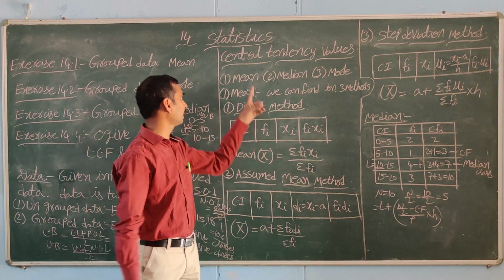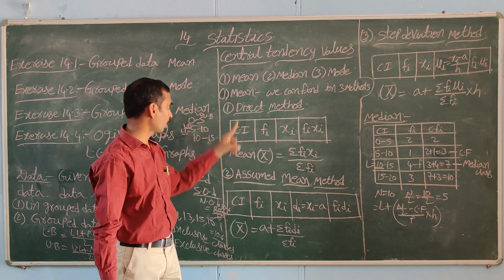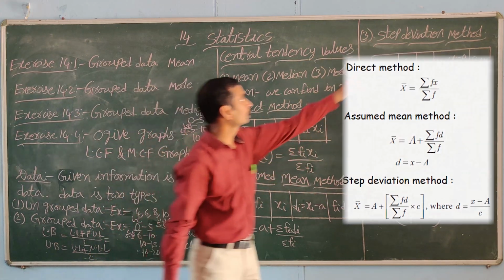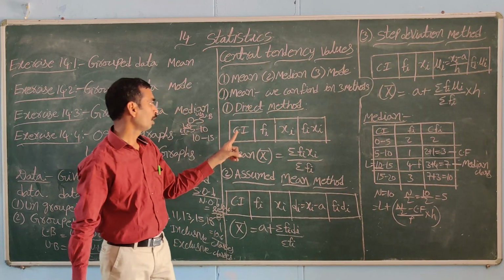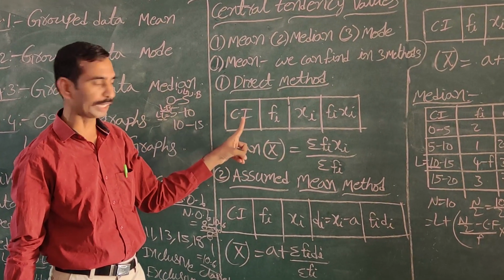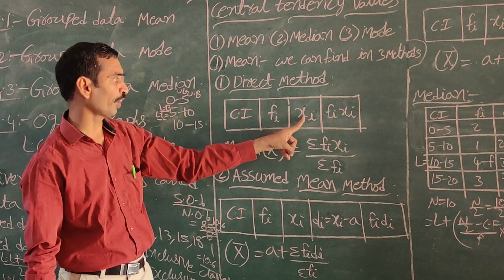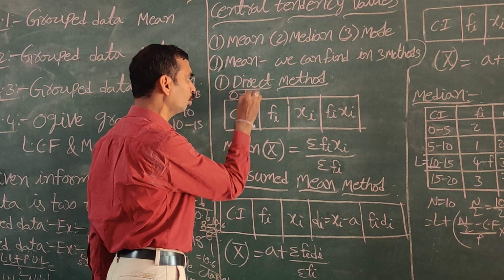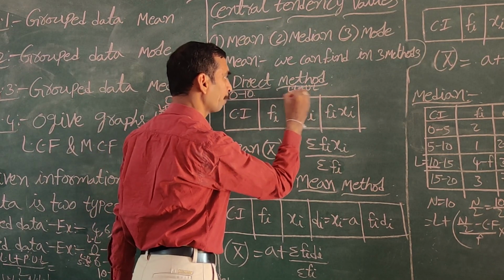Okay, now we can discuss mean. We can find the mean by three methods: the direct method, the assumed mean method, and the step deviation method. In the direct method, they give the class interval and frequency in the problem. We find the mid value. How to find the mid value? Here they give the class interval, for example 0 to 10. Mid value is equal to lower limit plus upper limit divided by 2.